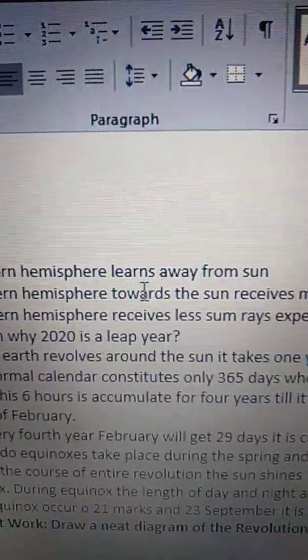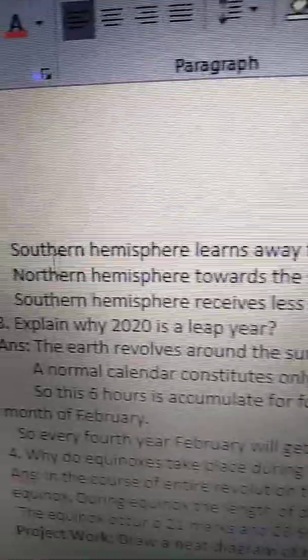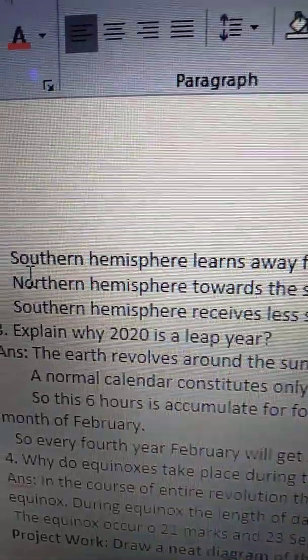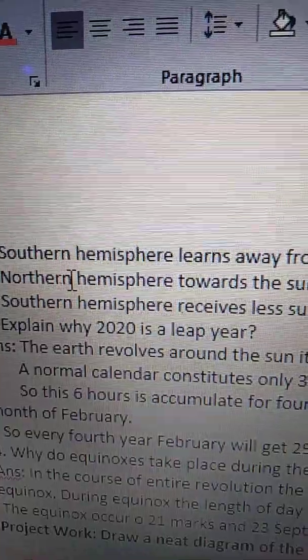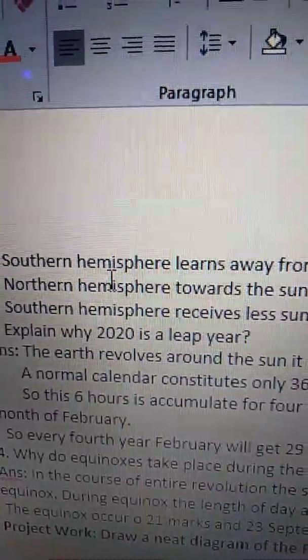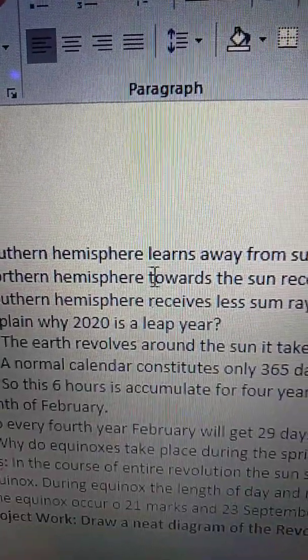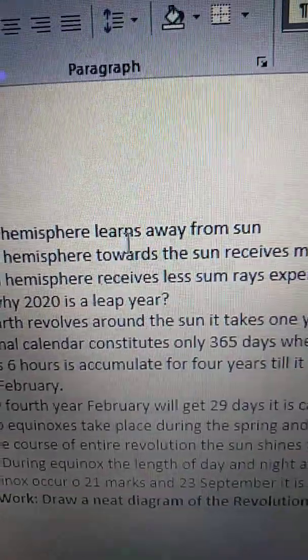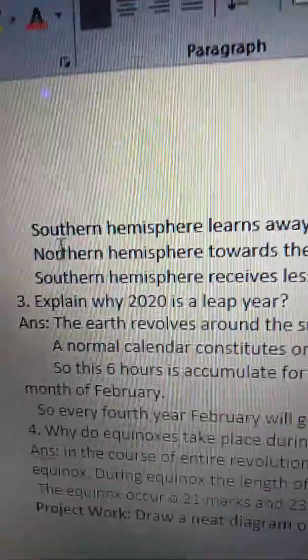Southern hemisphere leans away from the sun.